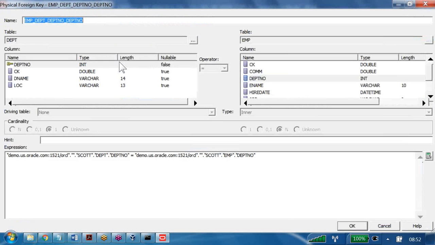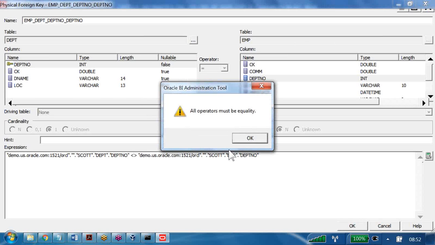The system decided I am a physical foreign key join. Previously I had the option to select whatever operator I wanted, right? Now what happened? It is frozen, it is disabled. That means once the system decides it is a foreign key join, it won't allow you to modify the operators. If you forcibly try to modify and click on OK, the error is: all operators must be equal.